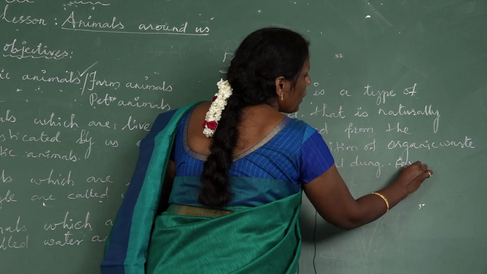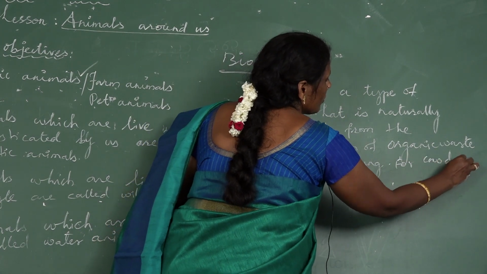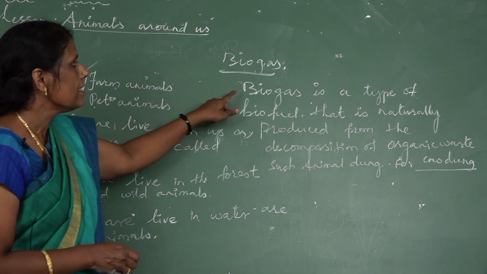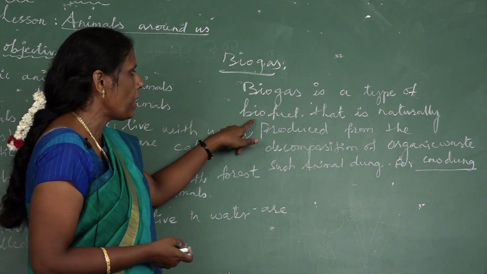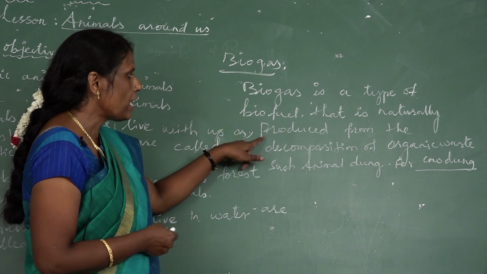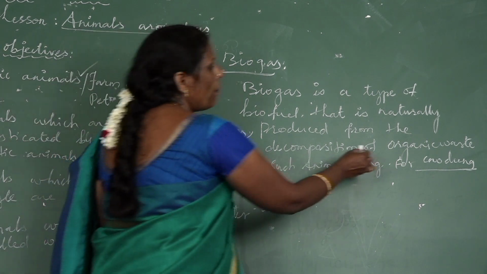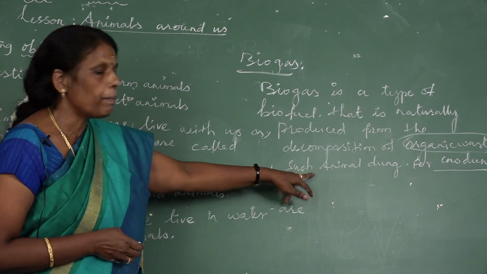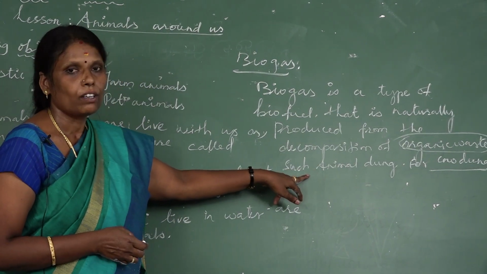For example, cow dung. Okay, do you know the meaning of biogas? See, biogas is a type of biofuel that is naturally produced from the decomposition of the organic waste such as animal dung. For example, cow dung. Okay.